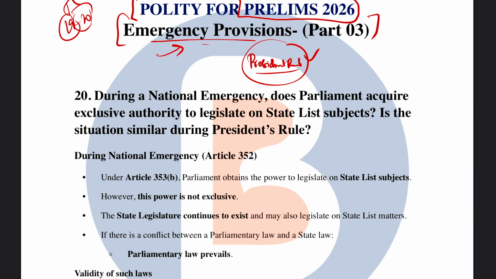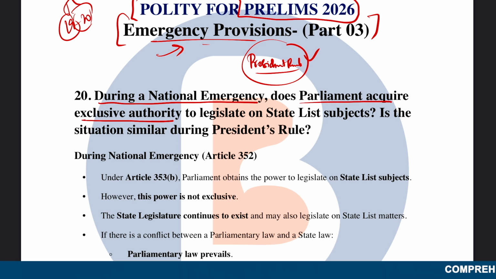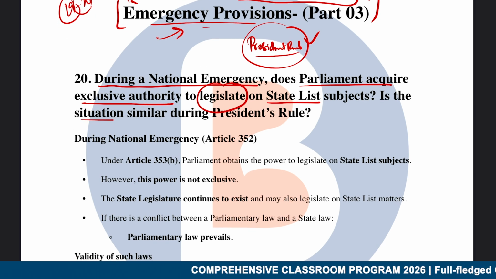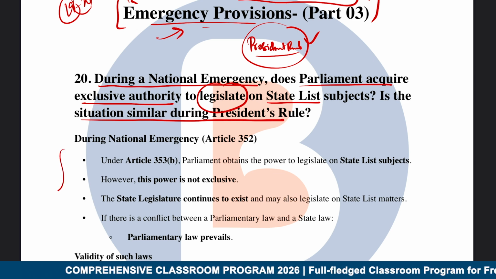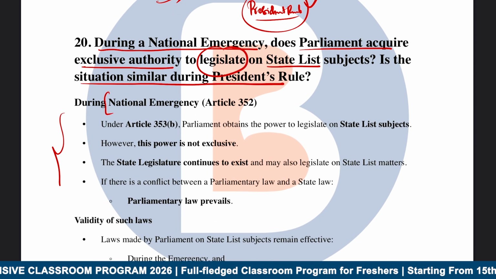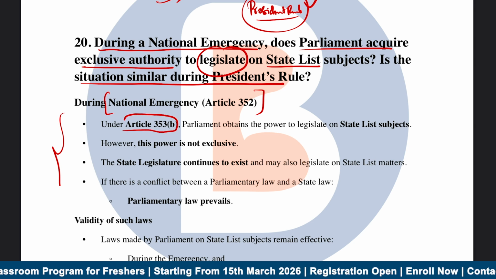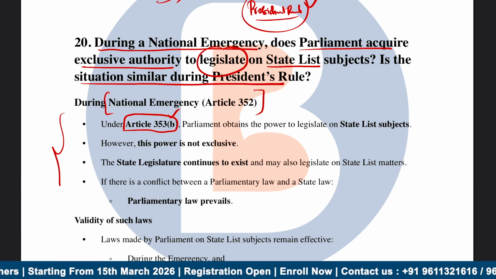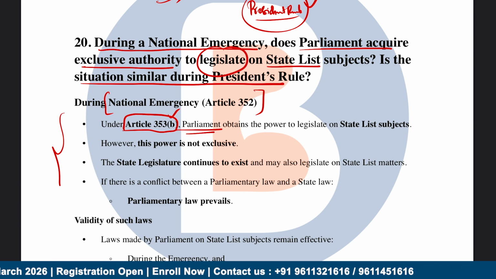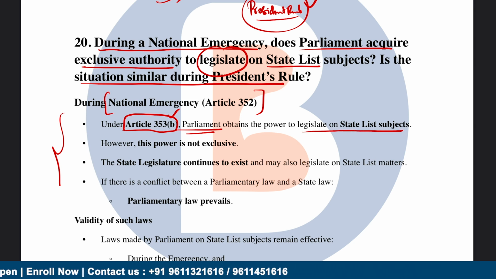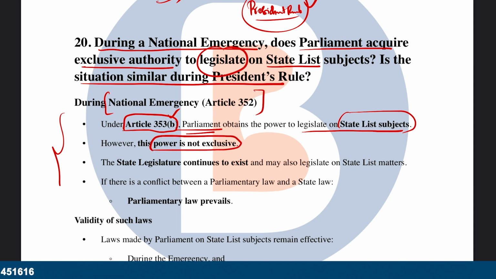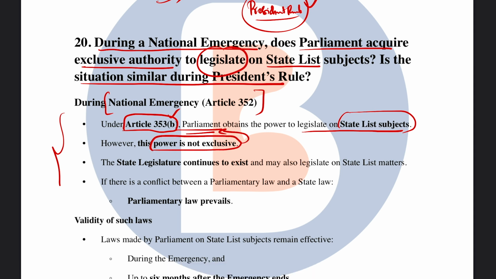So let's begin. First question: during the national emergency, does Parliament acquire exclusive authority to legislate on state list subjects? And the second part says, is the situation similar during president rule? First of all, with respect to national emergency, which is Article 352, under Article 353, subclause B, Parliament obtains that extra or special power to legislate on the state list subjects. And this power is not exclusive. It doesn't mean that only Parliament can legislate.